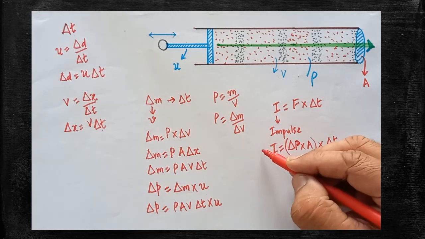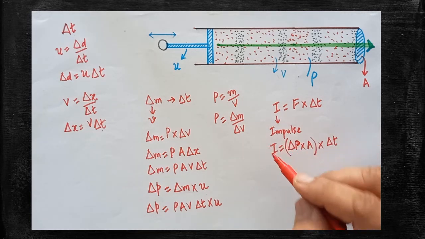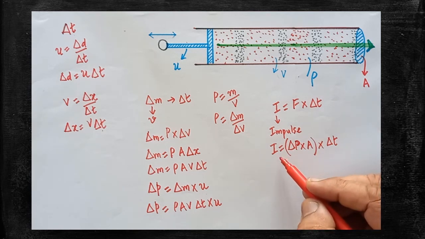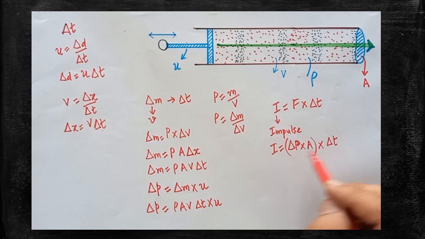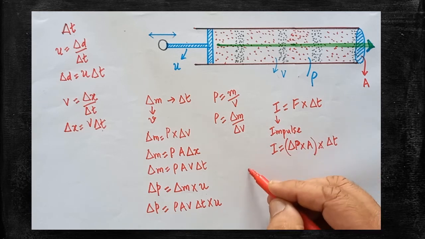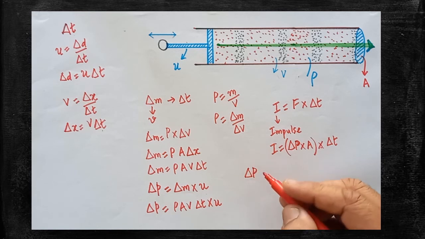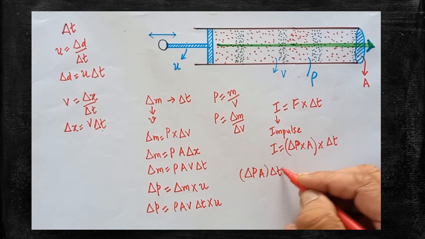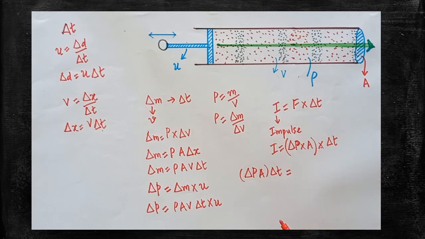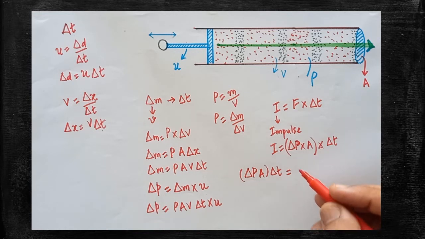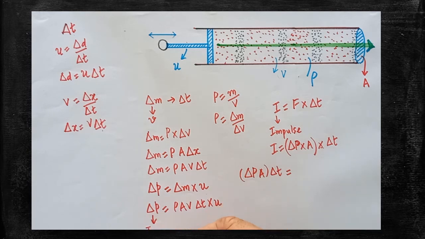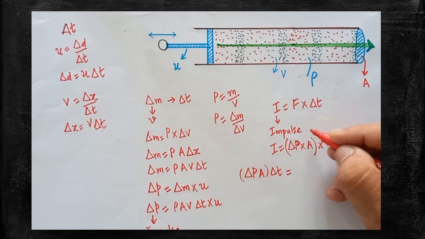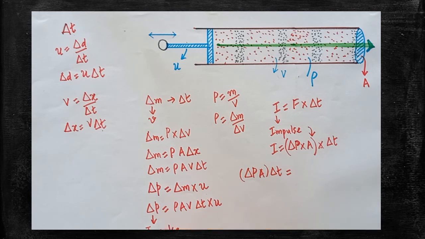So this is one of the expressions for impulse. Here this entire factor can be written on this side. Impulse can be written as ΔP, change in pressure, into A into ΔT. How to write the rest of the factor? Here the change in momentum is called impulse, as I have already told. This one also gives you the impulse, and this one also gives the impulse.